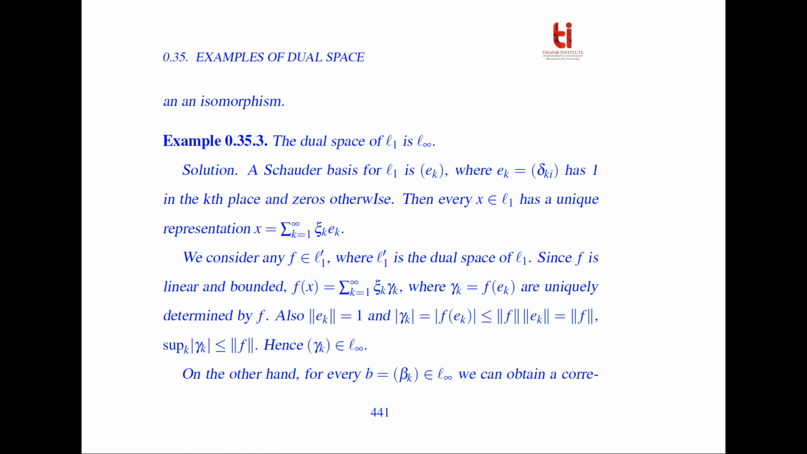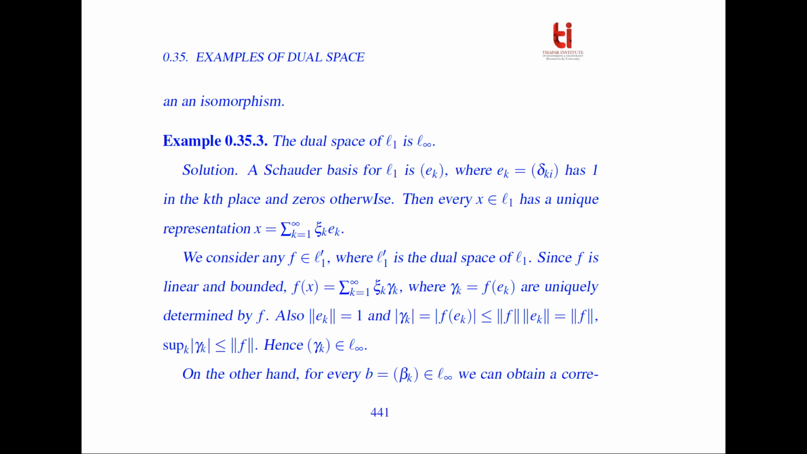The dual space of l1 is l infinity. Say that the Schauder basis for l1 is e_k, where e_k = delta_kj has a 1 in the kth place and 0 otherwise. Then every x belonging to l1 has a unique representation like this. So we consider f belonging to the dual of l1. Since f is linear and bounded, f(x) can be represented by this summation of xi_k gamma_k, where gamma_k is equal to f of e_k.